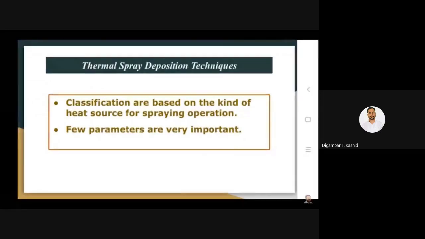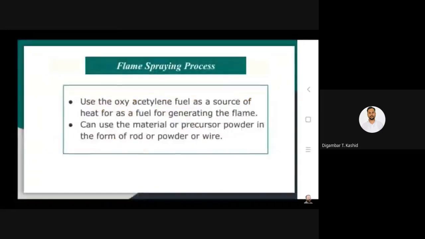These few parameters are very important and act as a driving force for the classification. Among all these processes, flame spraying is the oldest, most preventive in nature, and also quite cheap.